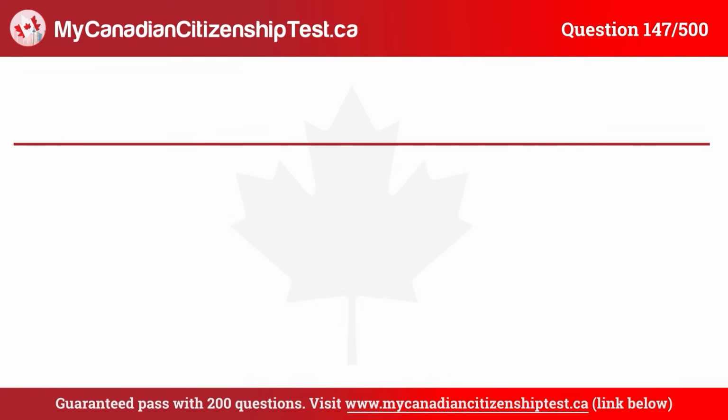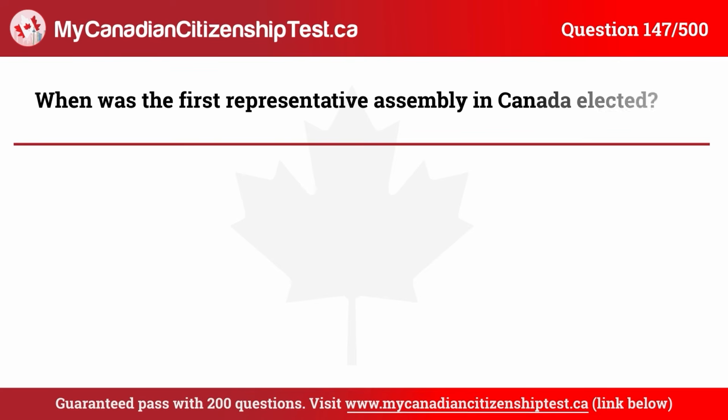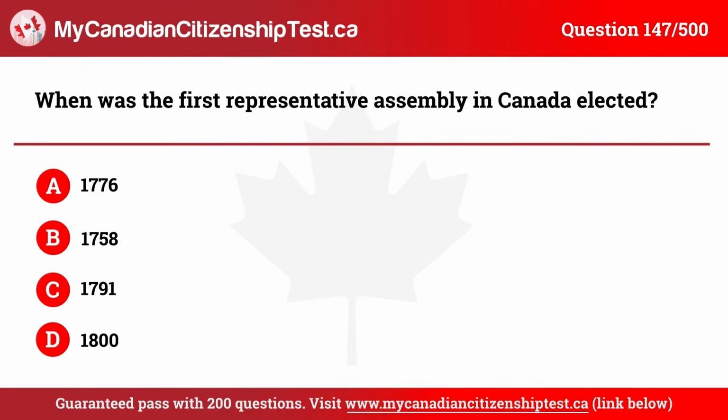Question 147. When was the first Representative Assembly in Canada elected? A. 1776. B. 1758. C. 1791. D. 1800. The correct answer is B. 1758.